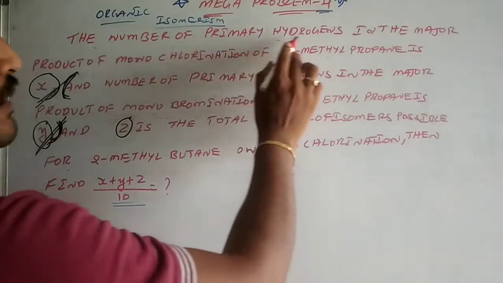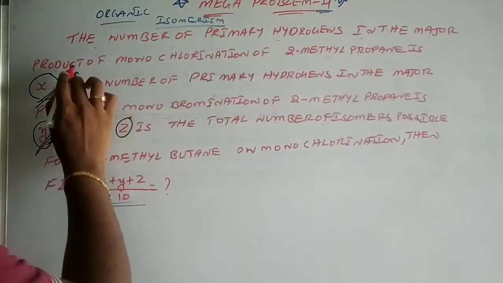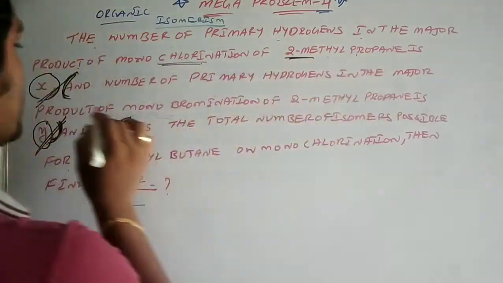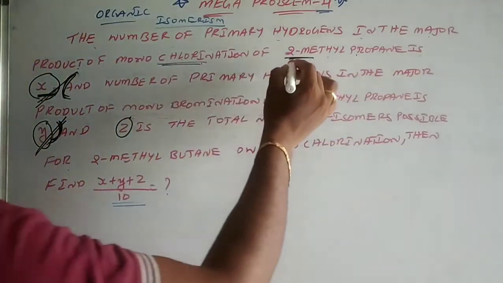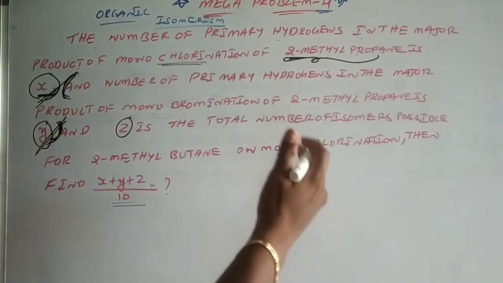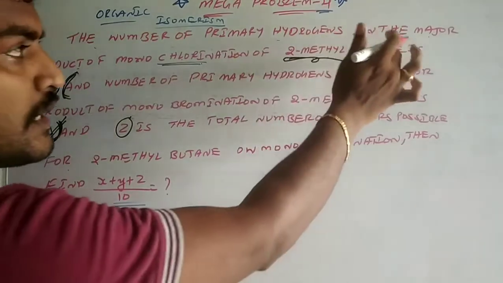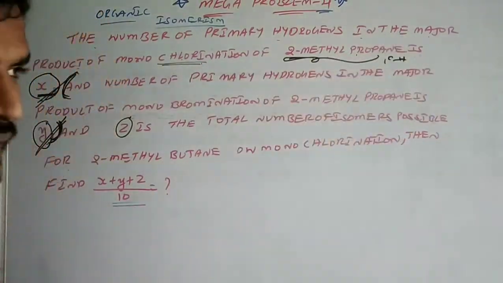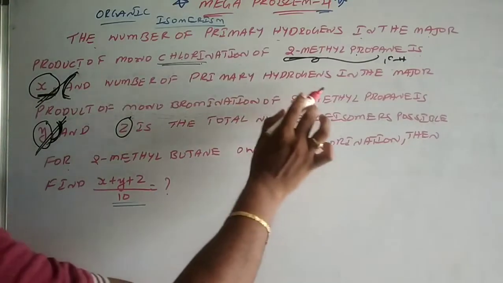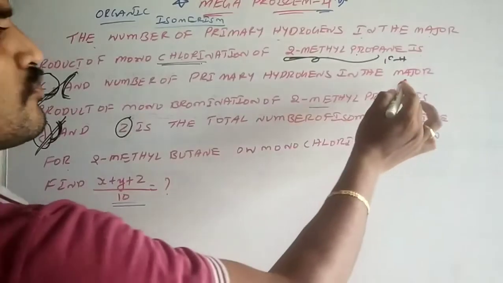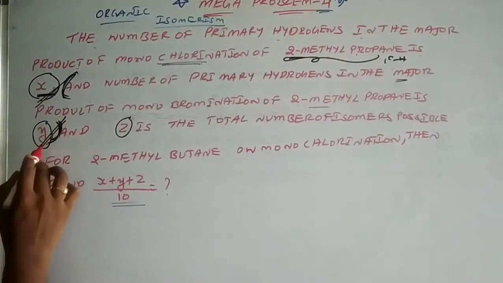Number of primary hydrogens in the major product of monochlorination of 2-methyl propane is X. You have to find what products will come on monochlorination of 2-methyl propane and what is the major product among them. In that you have to count the number of primary hydrogens. You have to take the same compound after monobromination, identify the major product,